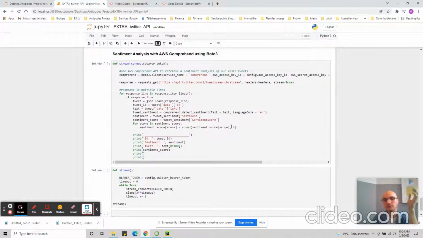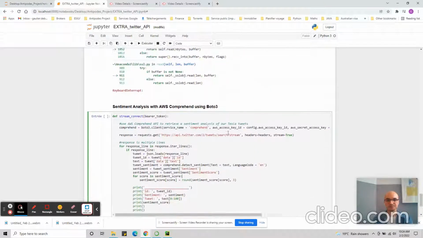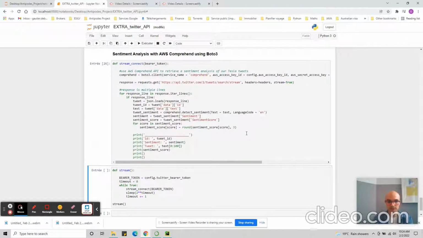And here is the part where we process this stream of tweets through the AWS Comprehend library, which performs sentiment analysis on those tweets. So we are going to have in real time the sentiment analysis for all the tweets that appear in the stream. So here we go. Let's see how it goes.